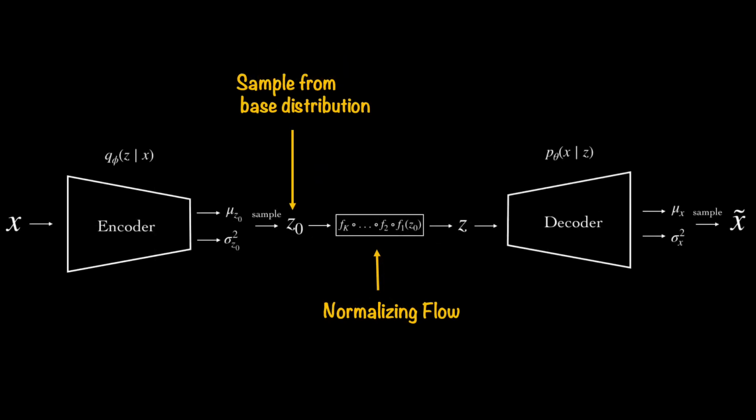And here we have the remedy. So interestingly, we do not change anything in our setup until here. We still have the Z that is a sample from the multivariate normal. But what we do now is that we take this sample and feed it to our sequence of transformations, sequence of normalizing flows, and we get Z, which appears to have come from a very sophisticated distribution.